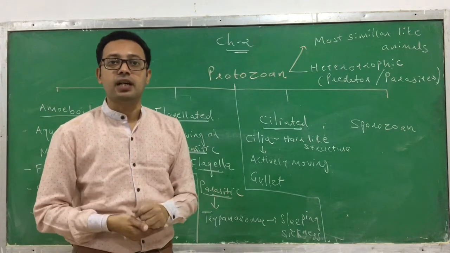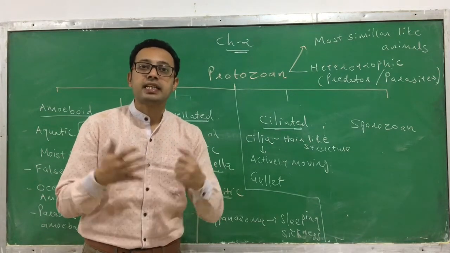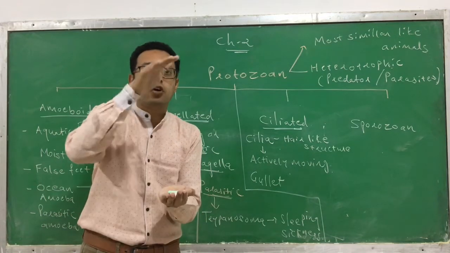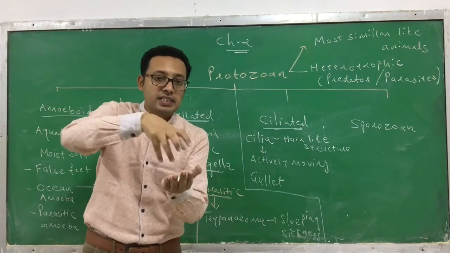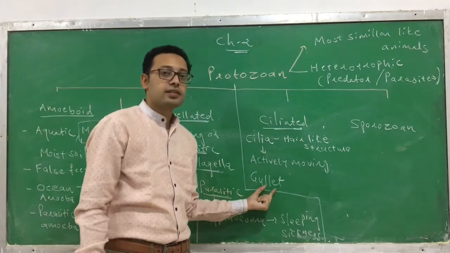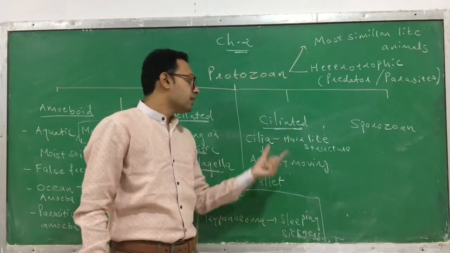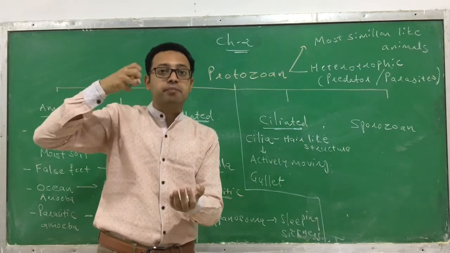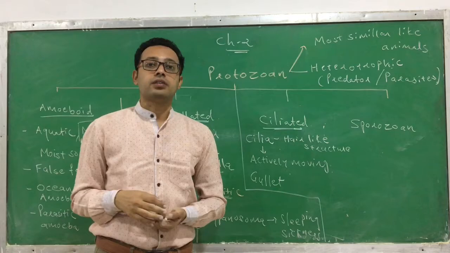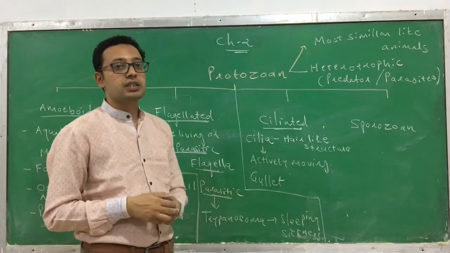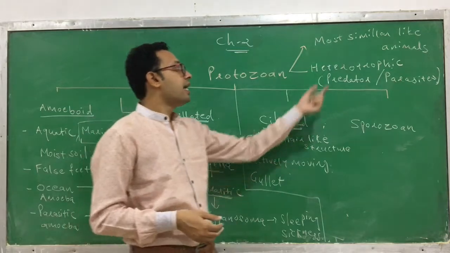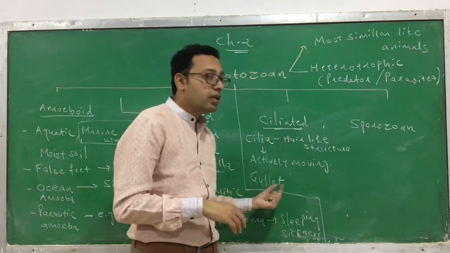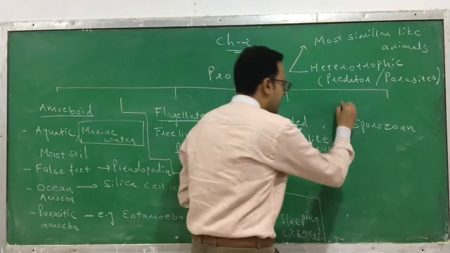Protozoa belong to kingdom Protista, and organisms of kingdom Protista are aquatic, meaning they are found in water. So their food is present in the water. The food that is floating in the water is taken up by this gullet, and the cilia help in taking it up. By the gullet, they take up the food floating in the water. Thus they are heterotrophic in nature. So they have a presence of a gullet.